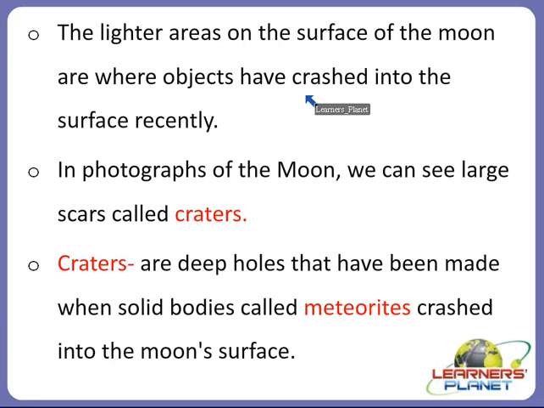So what actually happened? The darker areas appeared, and whenever we observe, some areas are actually darker than the others, right? So why did these darker areas appear? Because of the large object which would crash into the moon and cause the lava to ooze out. So whenever we see a darker area, we are actually looking at the ancient bed of lava rock which was formed from one of the impacts which took place millions or billions of years ago.